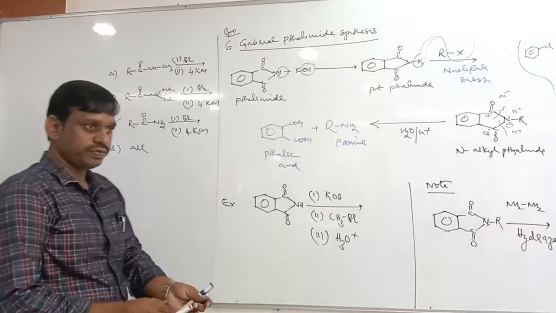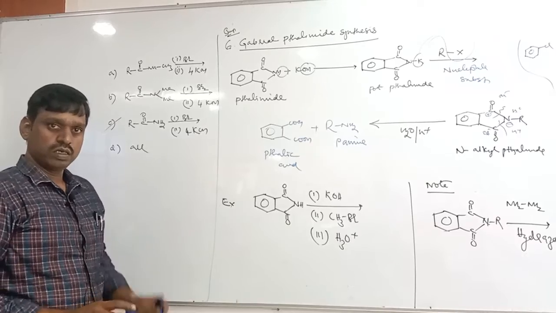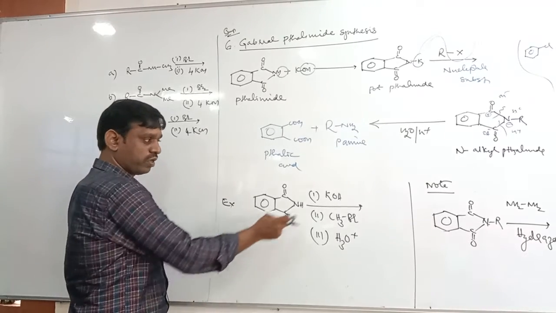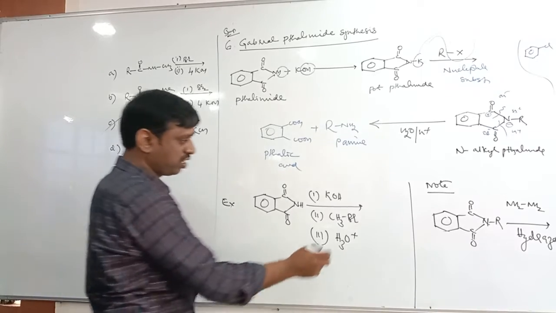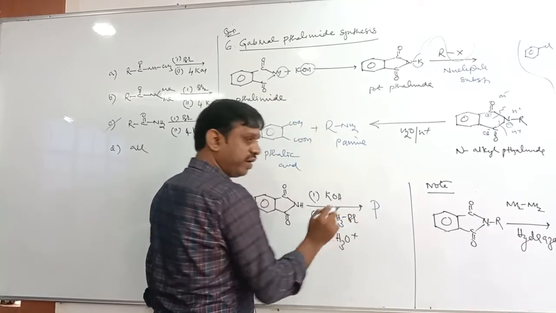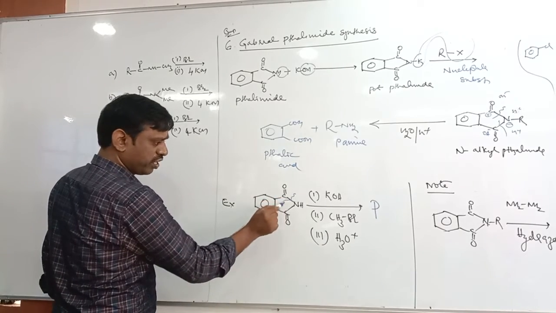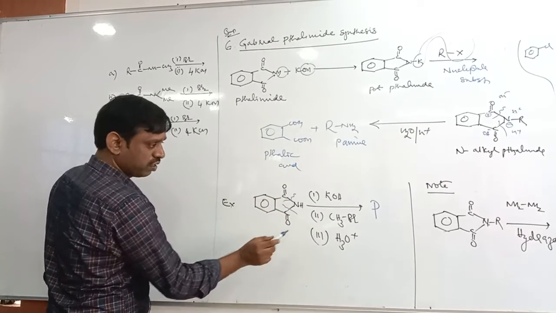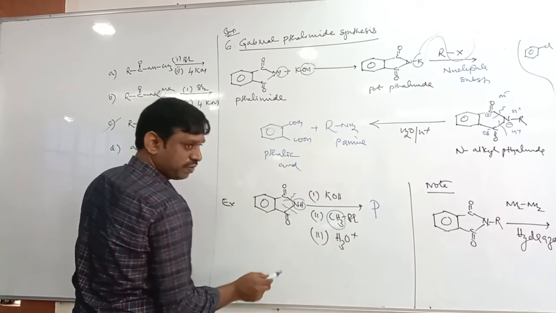So will you write the product? In the exam they ask like this only: reagent 1, 2, 3, 4, and the final product is P. Identify P. What to do? You just break the bond here, the NH group linked with methyl.